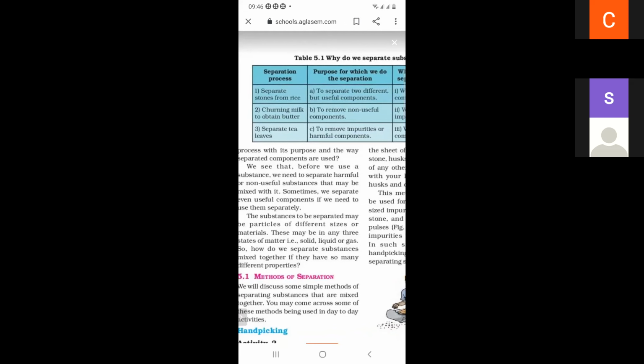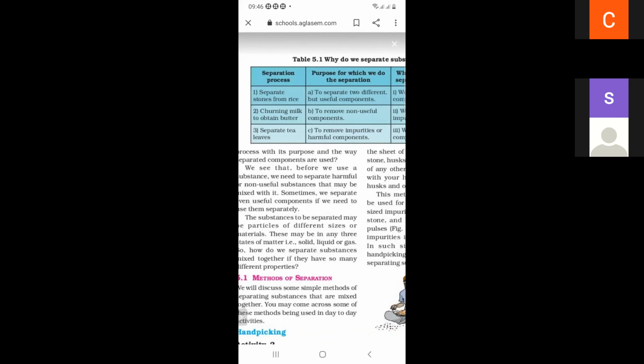Milk is also useful and butter is also useful, so churning milk to obtain butter is to separate two different but useful components. So second is matched with A.